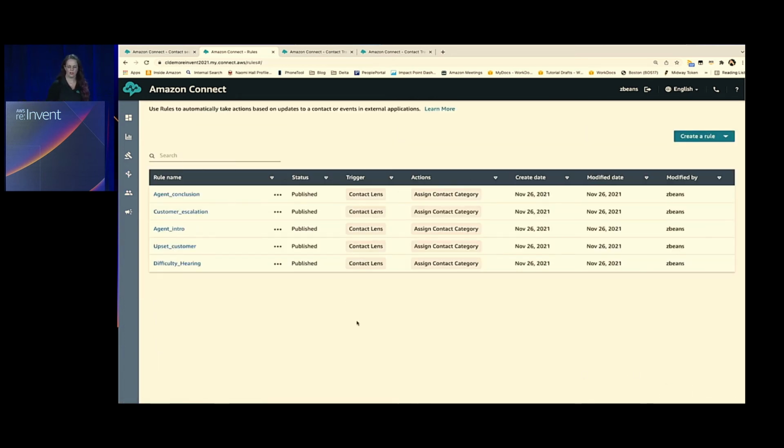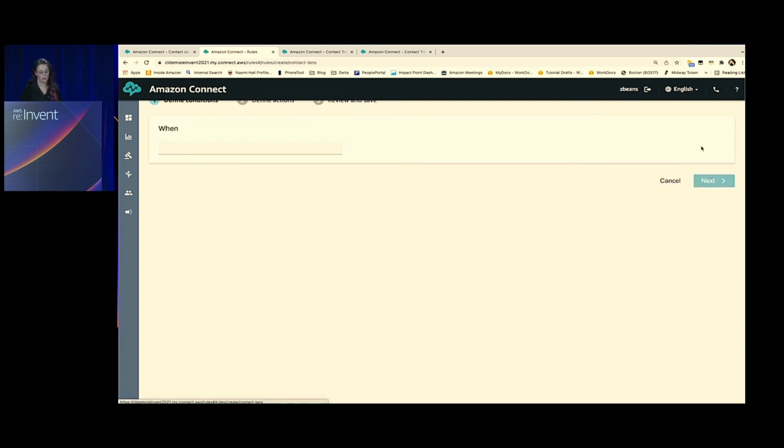And that'll help you get even deeper with those analytics as far as the separation of credit versus credit card. And you want that match to come up as a pattern as opposed to exact words and phrases. So we could also create rules for real time. Let's take a look. I just want to show you, these were all post-call analytics examples. Let's take a look at a real-time example.